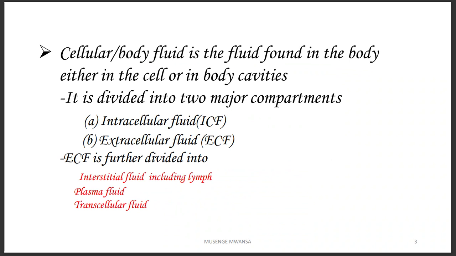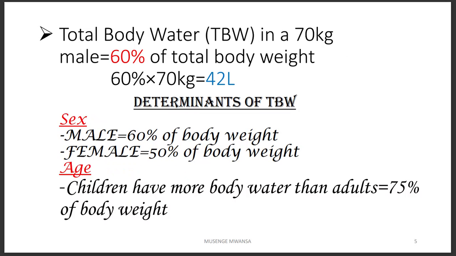Plasma is the liquid found in blood. It does not include cells. If we include cells, that is going to be called the blood volume, but this is plasma volume, just plasma, right? That's just the liquid. The transcellular fluid is a fluid found in special cavities in organs, for example in the heart, in the lungs, also in the eye, in the spinal cord, which we call cerebrospinal fluid, and even in joints, like the synovial fluid.